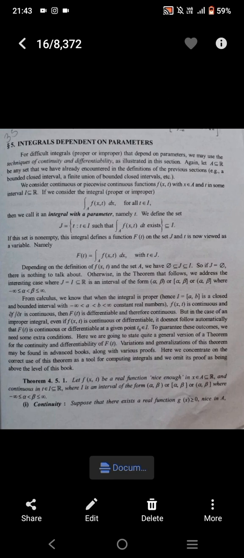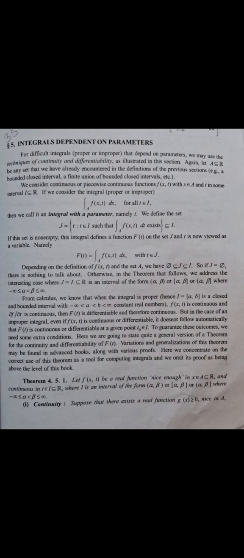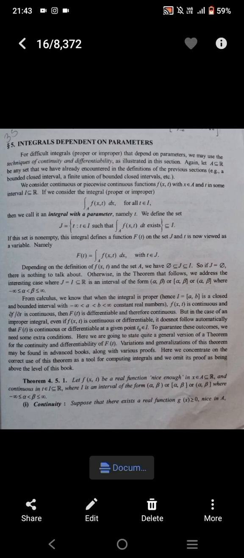So we have to discuss another theorem, theorem 4.5.1. Let f of x comma t be a real function, nice enough in x belongs to A, where A is a subset of R, and continuous in t which belongs to I, and I is a subset of R, where I is an interval of the form open interval alpha beta, or closed interval alpha beta, or open interval alpha comma closed interval beta, where minus infinity less than or equal to alpha less than beta less than or equal to infinity. And this theorem has two parts.